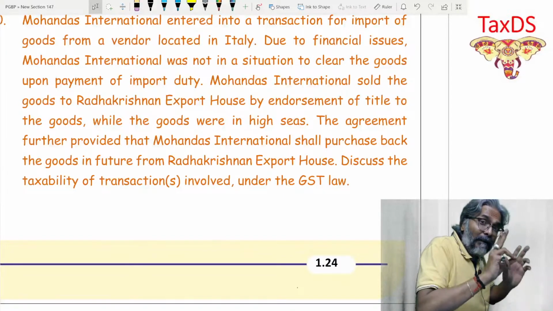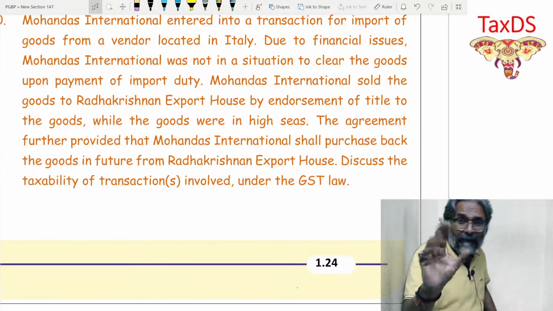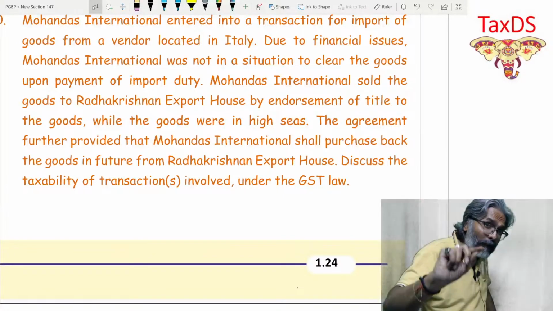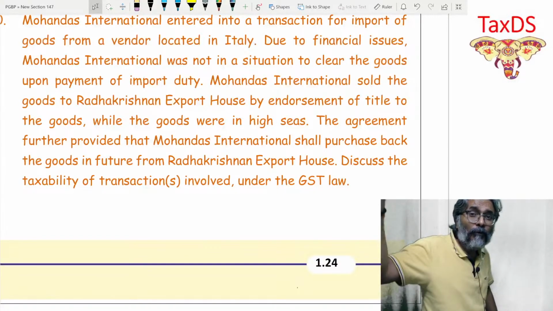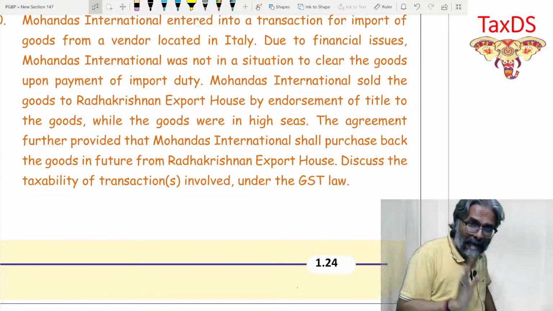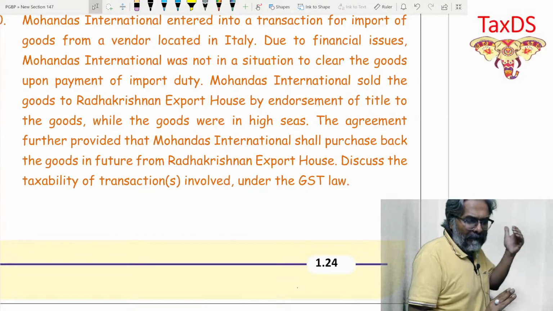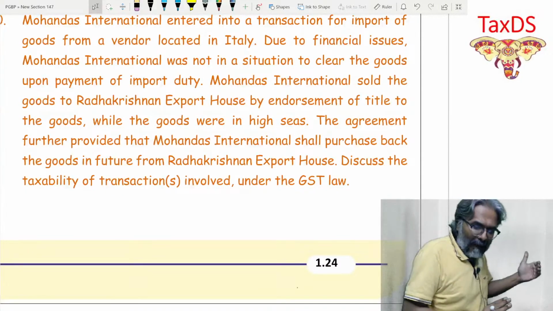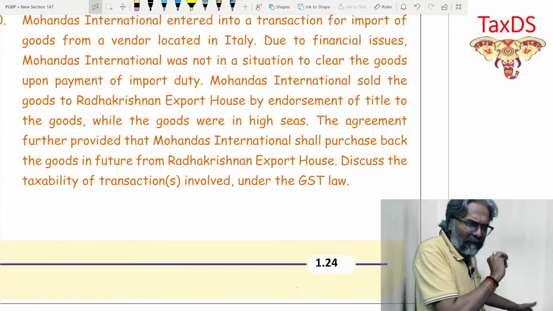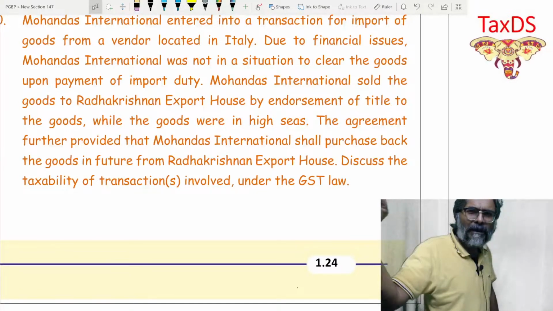Second would be Radhakrishnan clearing the goods for home consumption. That's activity number 2. What are you going to speak about in this point number 2? That he will be the one who is going to face the incidence of import duty of customs as well as the IGST. And then third is the subsequent repurchase by Mohandas from Radhakrishnan. This is point number 3. That will be considered as a normal supply and accordingly will be charged to GST.